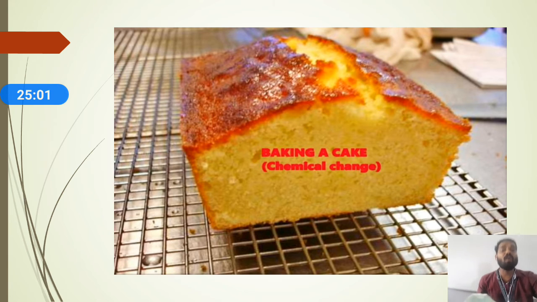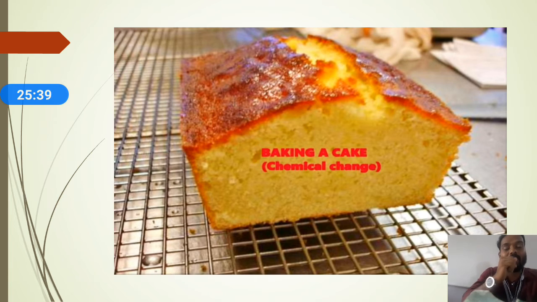Now we are going to discuss some chemical changes. Chemical change means that new substances are formed. Any change in which new substances are formed, we can call a chemical change. Example, baking a cake. Cakes are made from lots of raw materials. The raw materials are baked, so that new substances are formed from the raw materials, like the cake.